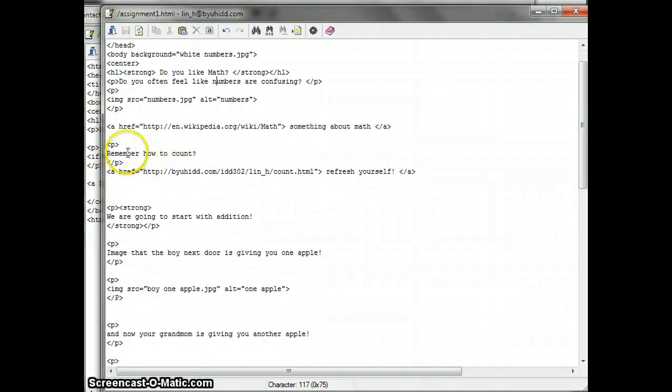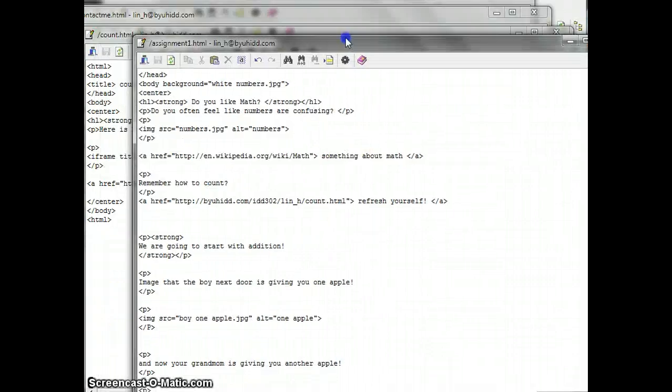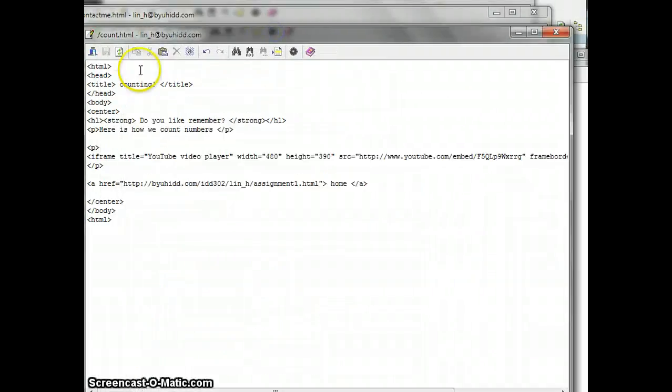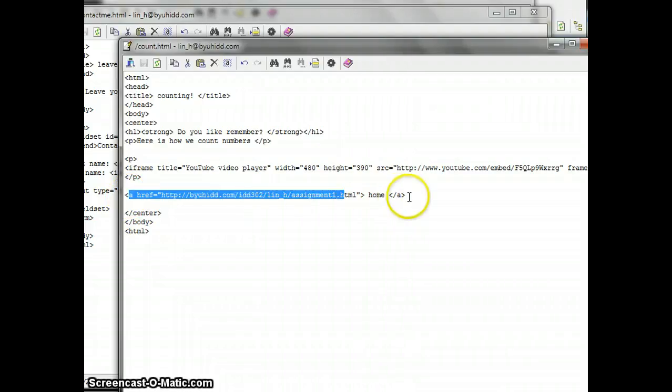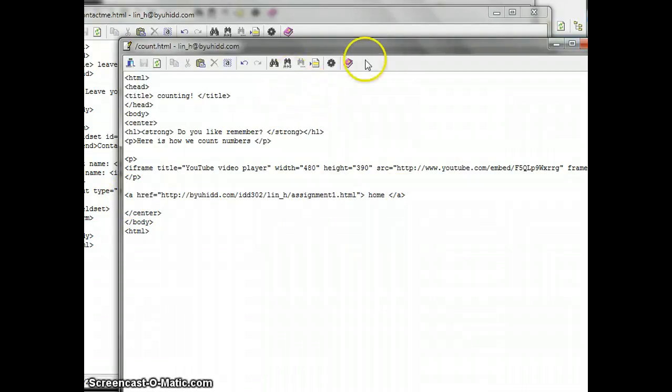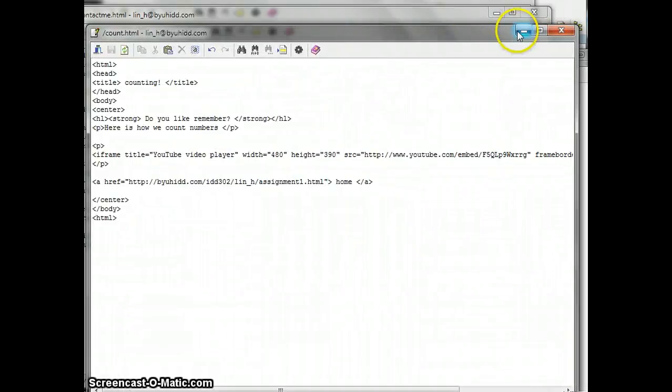And later on I put another one, remember how to count, and this one will link to another page I did. It's right here, it says how to count, and if I go to a link here, this is another code for it. So I have a video here that shows us how to count. It's linked to YouTube, and I also put another link that links us back to the home, which is the assignment page.